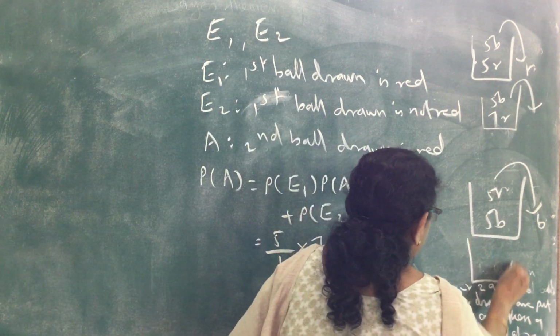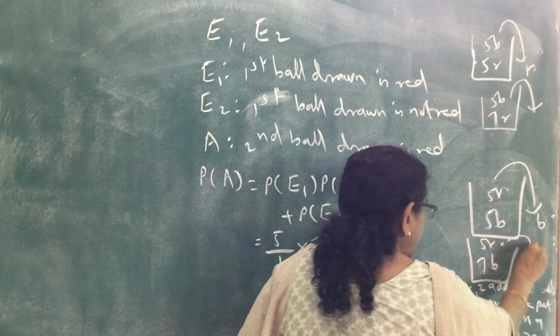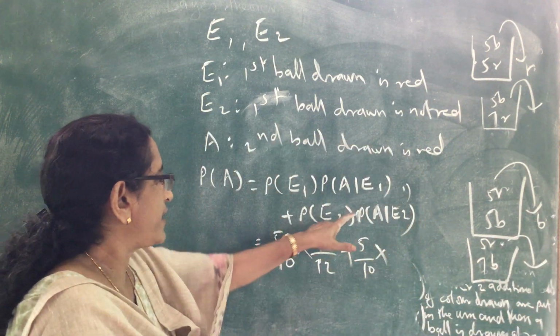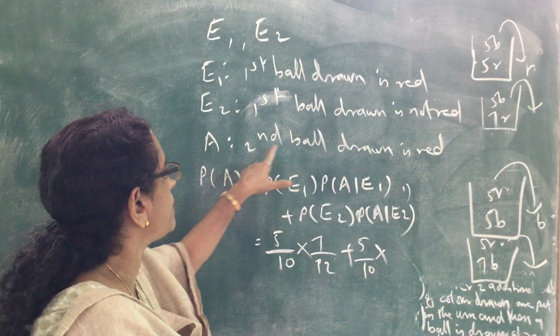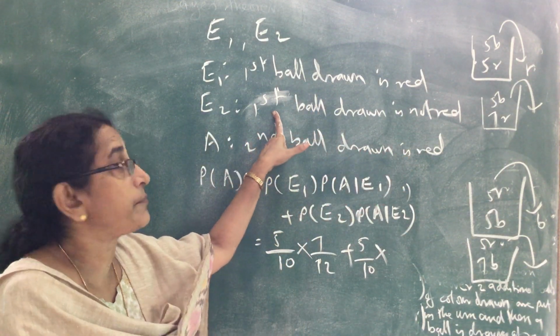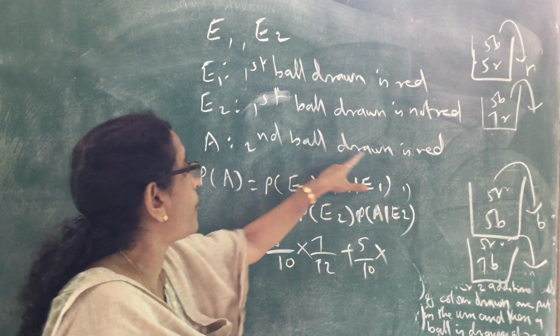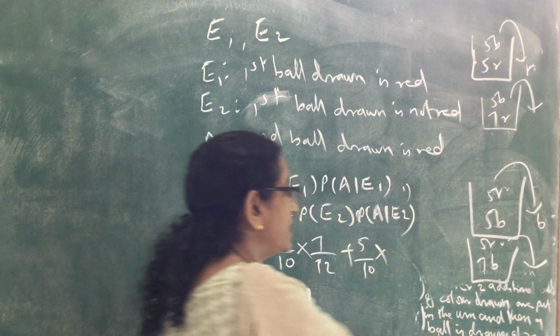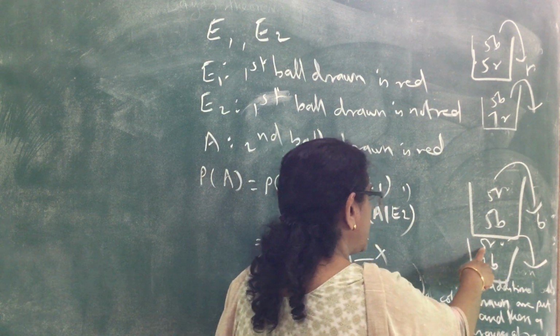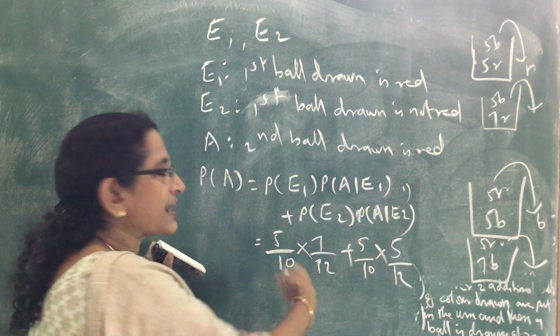So in the box there are 7 black and 5 red. What is the probability of A, that the second ball is red, if E2 has happened? There are only 5 red, so 5 by 7 plus 5, 12. So this is the required probability.